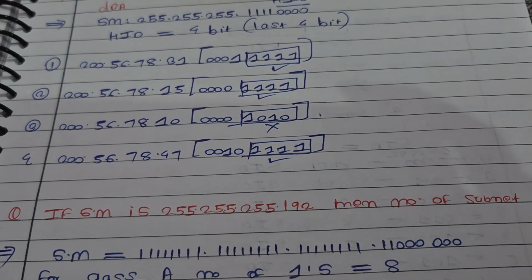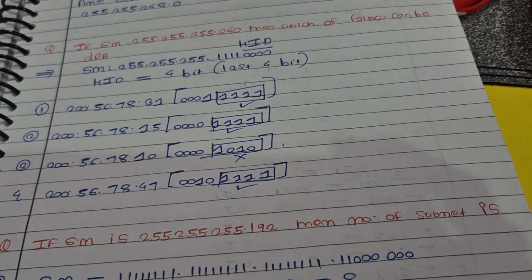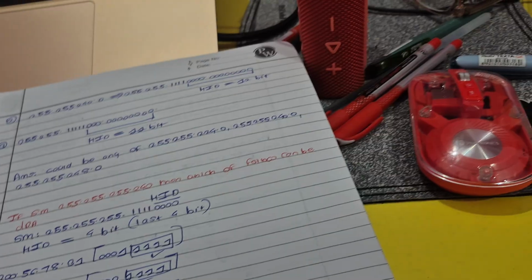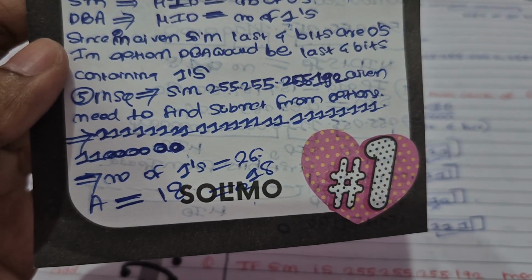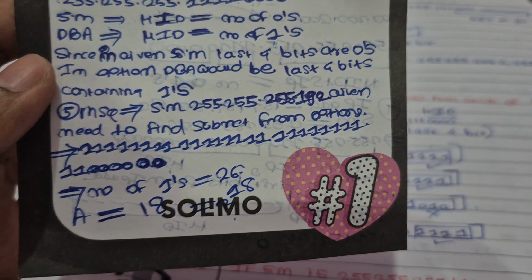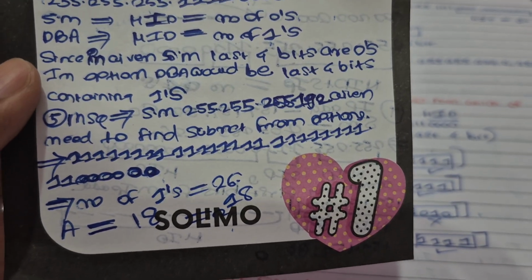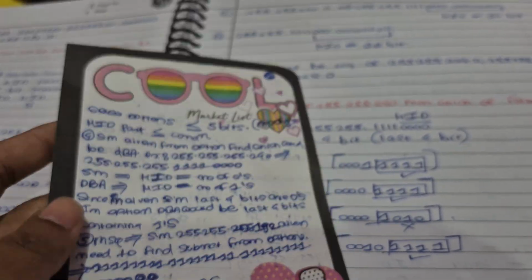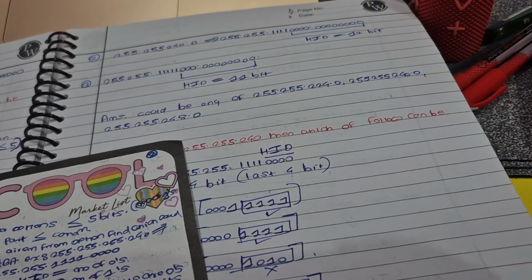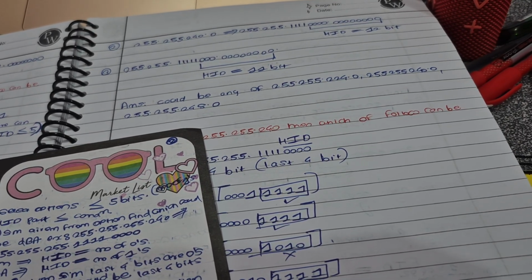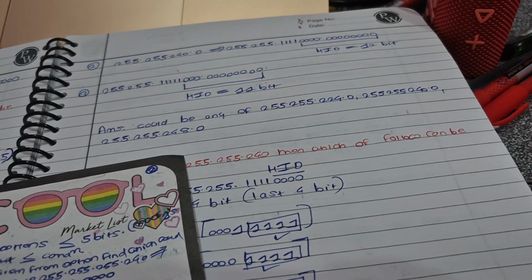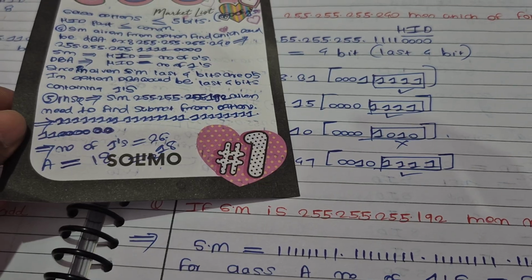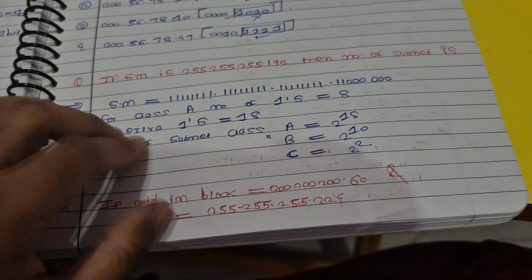And this is where the subnet mask was given, and we needed to find the number of subnets, and it is an MSQ question. So what we have done here is converted into binary and then counted the number of ones, and we know the number of ones is NID plus SID. So according to classes like A, B, C, we have subtracted the number of extra ones, and the remaining would be the answer, like 2 raised to 18, 10 and 2 raised to 2. This was the question.